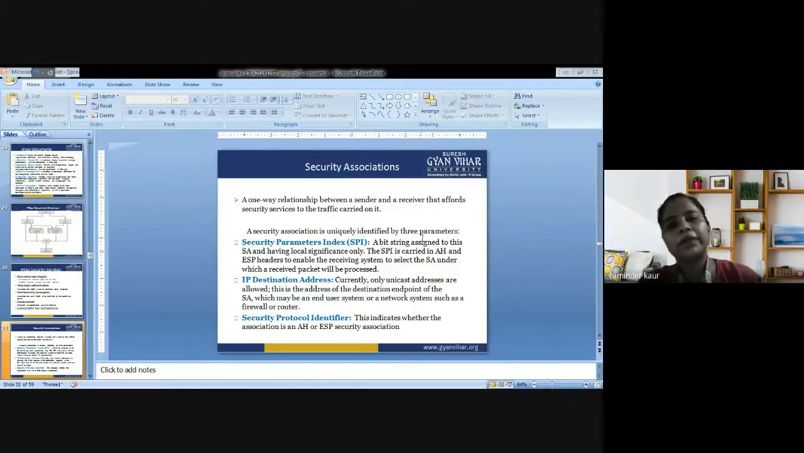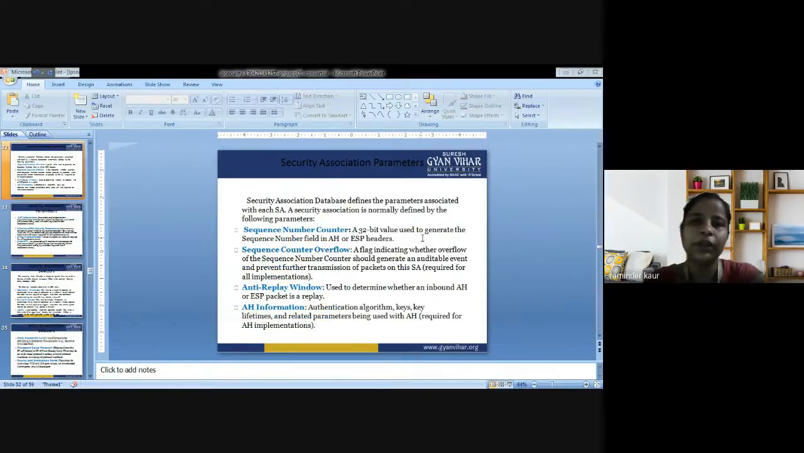What is IP destination address here? Currently, only unicast addresses are allowed. This is the address of the destination endpoint of the SA, which may be an end-user system or a network system such as a firewall or a router. Next is security protocol identifier. This indicates whether the association is an AH or ESP security association. So these are the three parameters that are associated with the SA. In addition, there are more parameters. You can have a look at the same.